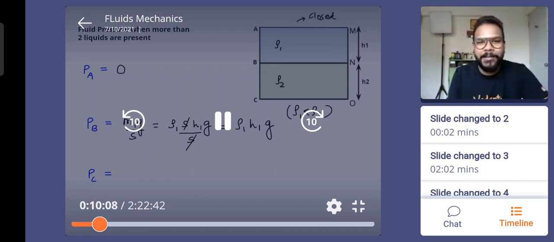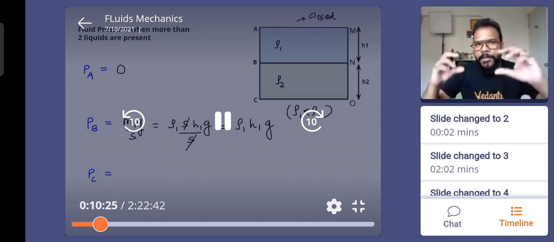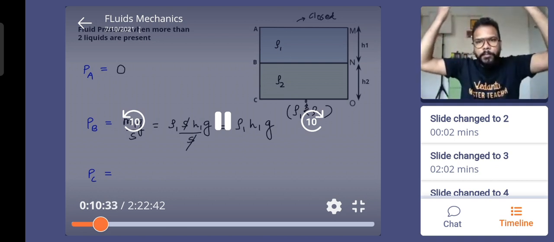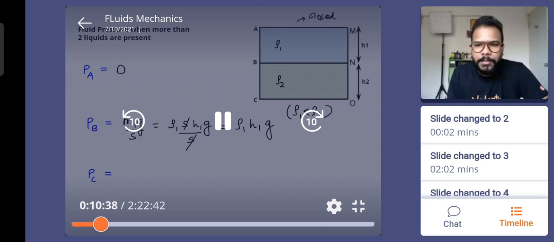The more interesting and more complicated part is layer CO. So guys, will the weight of liquid of density rho 1, or liquid 1, also create pressure on the lower liquid? Think of it like solid bodies. If you have two blocks placed over you, both of them will create stress on your head, right? Both of them will give you the stress. So that is why the bottommost layer will have pressure due to rho 1 and pressure due to rho 2, both. But let's see how we get that.